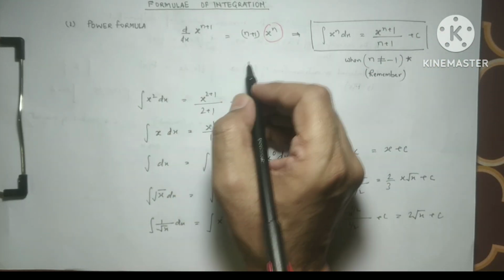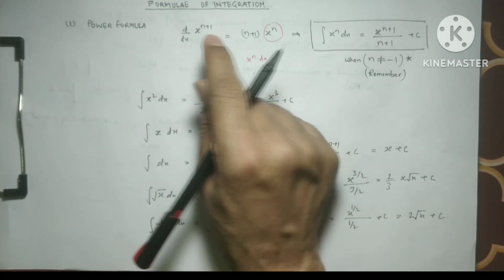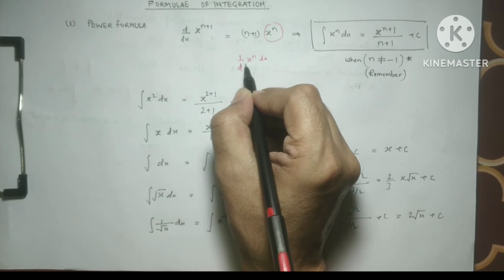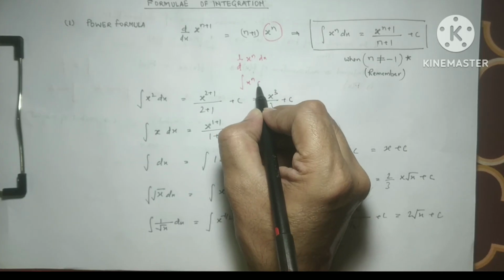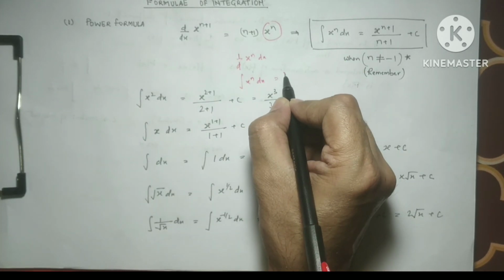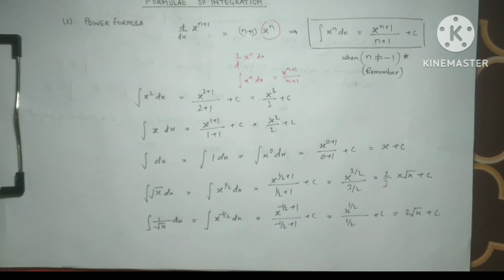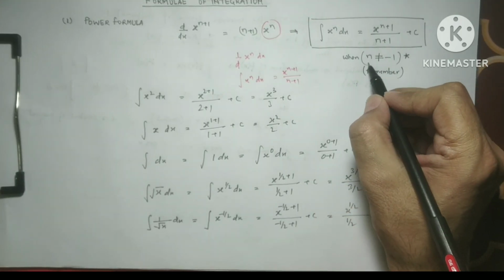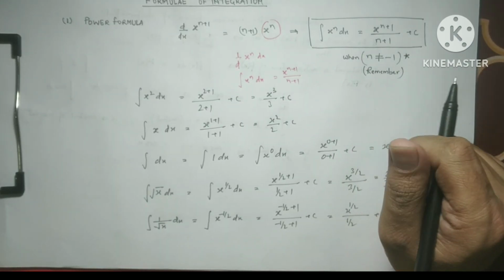It is just like x to the power n, dx comes on this side and d becomes 1 over d, and 1 over d is equivalent to the sign of integration. So it is the integral of x to the power n dx, and this n plus 1 comes on this side, so we get x to the power n plus 1 over n plus 1. But there is one restriction for this formula. The value of n, the power of x to the power n, should not be minus 1.